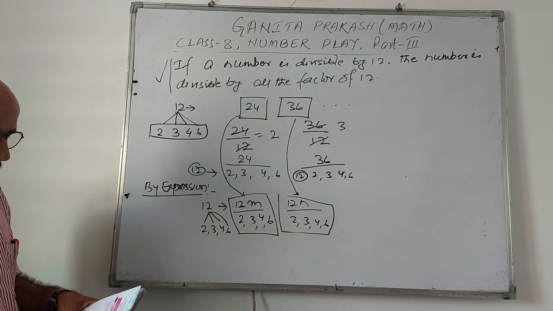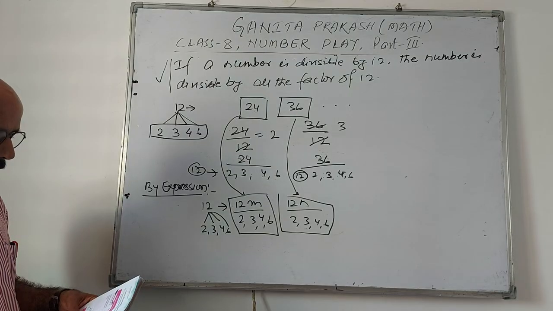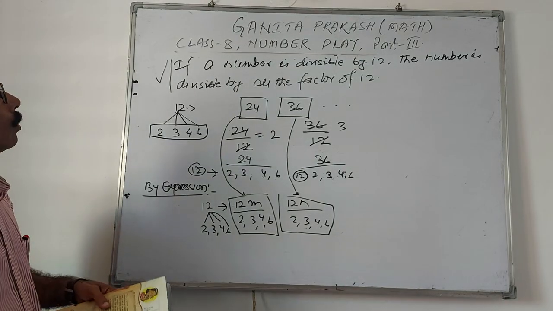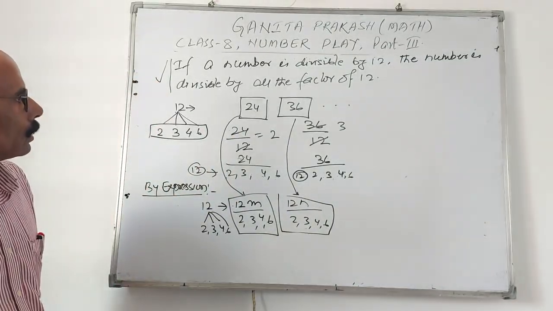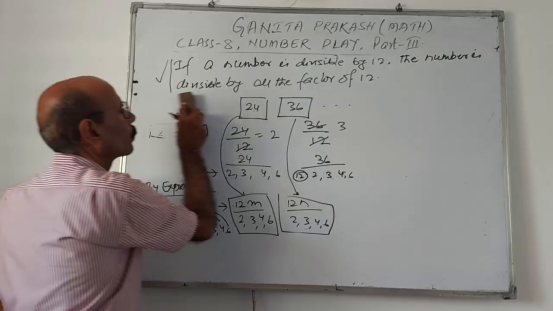In general, if A is divisible by K, then A is divisible by all the factors of K. Statement 4 is always true. What is this? By this, a general statement came.